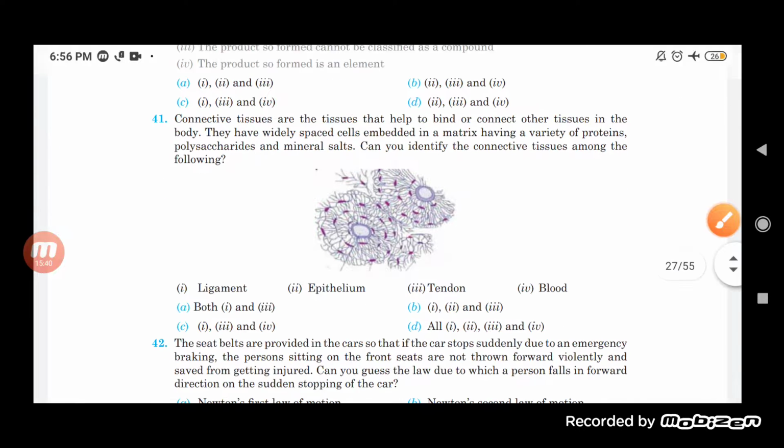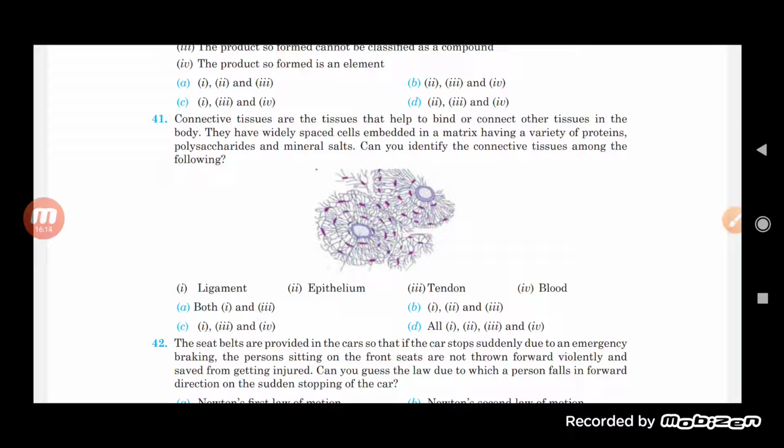Now let us move on and see the next question. Connective tissues are the tissues that help to bind or connect other tissues in the body. They have widely spaced cells embedded in a matrix having a variety of proteins, polysaccharides and mineral salts. Can you identify the connective tissue among the following? Ligament, epithelium, tendon, blood.